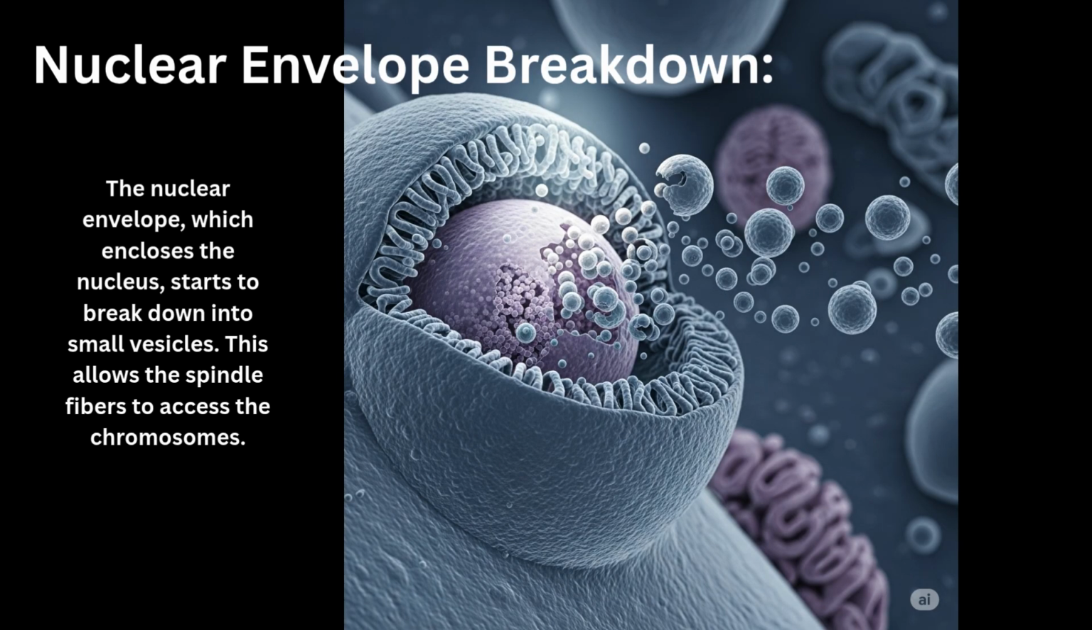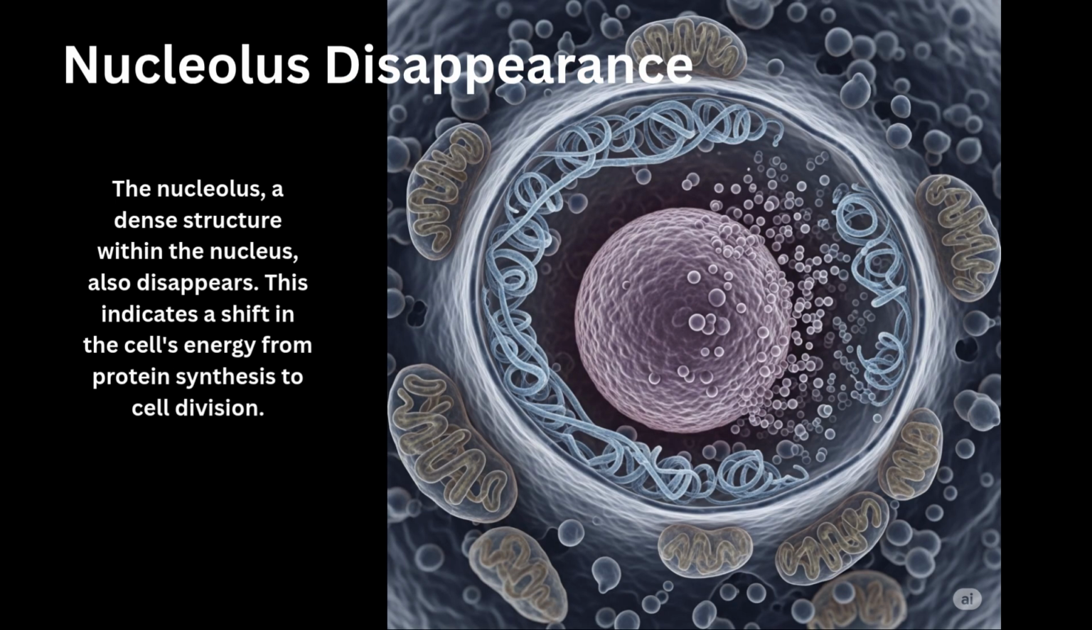Nuclear envelope breakdown. The nuclear envelope, which encloses the nucleus, starts to break down into small vesicles. This allows the spindle fibers to access the chromosomes. Nucleolus disappearance. The nucleolus, a dense structure within the nucleus, also disappears. This indicates a shift in the cell's energy from protein synthesis to cell division.